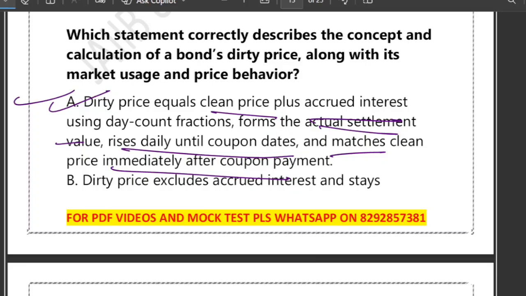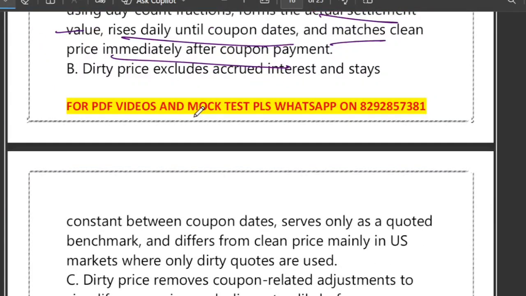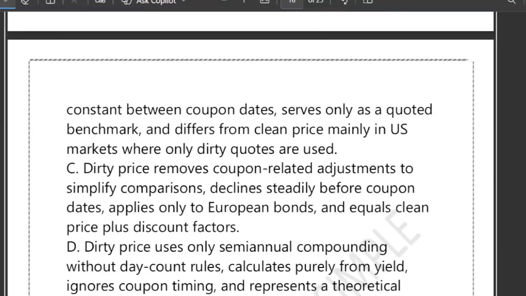What about option B? Option B says that dirty price excludes accrued interest and stays constant between coupon dates. Actually, dirty price excluding accrued interest is false. It also says US uses dirty quote, this is also wrong. Option C claims dirty price declines before the coupon date. Actually no, it is wrong, it is the opposite of reality. And option D claims dirty price ignores coupon and day count. Actually it is incorrect. Dirty price literally depends on day count, because in the formula you will see the day count.